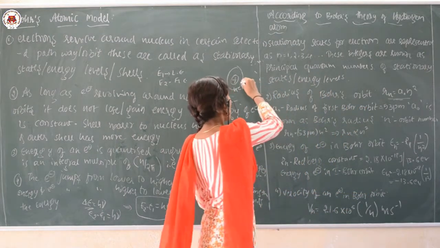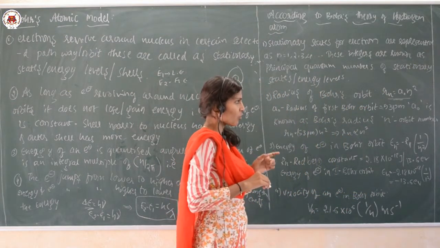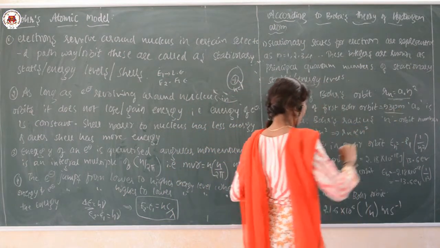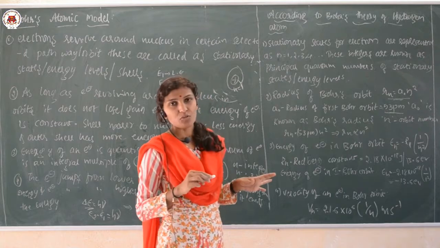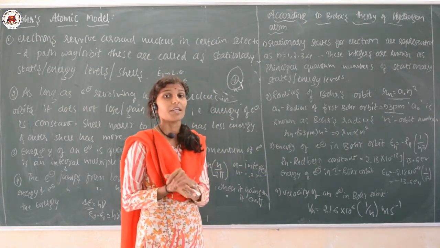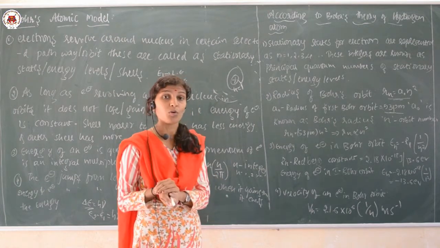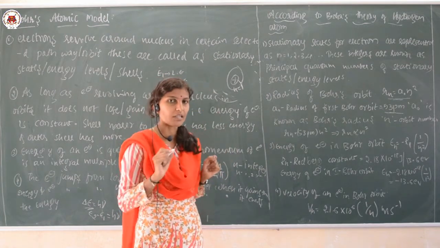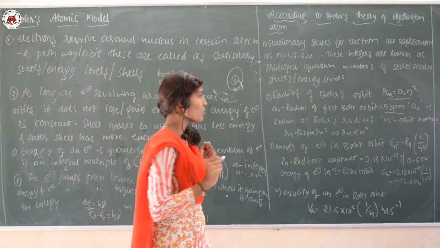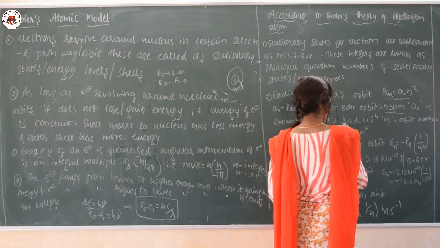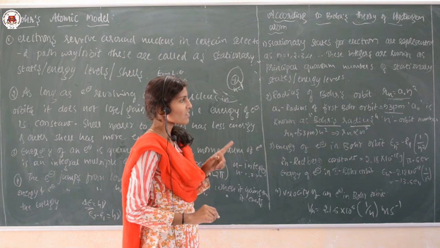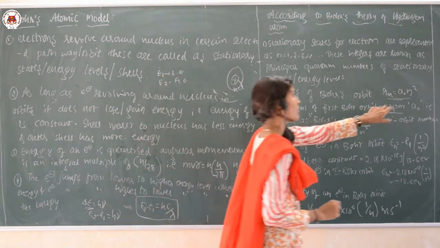A naught is the radius of the first Bohr orbit, whose value is also calculated, that is 53 picometer. The formula is Rn equals a naught into n square, where a naught is nothing but the radius of the first Bohr orbit, and its value is 53 picometer. That a naught is called Bohr's radius, and n is the number of the orbit.